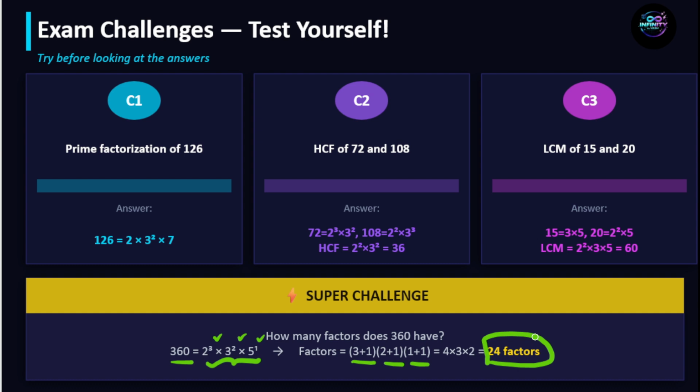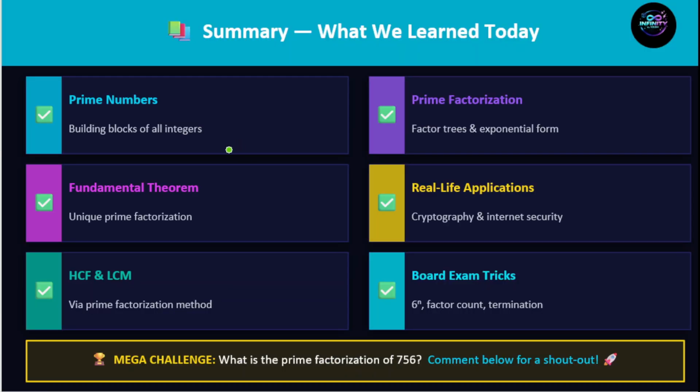So to find the number of factors of a number, first find the prime factorization of the given number, then add 1 to each power and multiply them. Then you will get the number of factors. So today we learned prime numbers, prime factorization, the Fundamental Theorem of Arithmetic, real life applications, HCF and LCM, and board exam tricks, that is 6 power n, factor count, and termination.